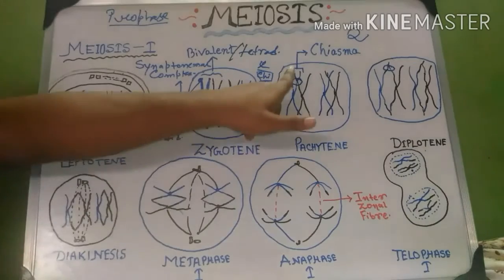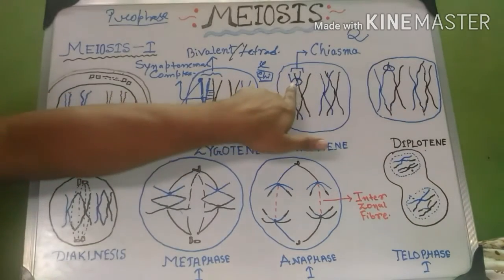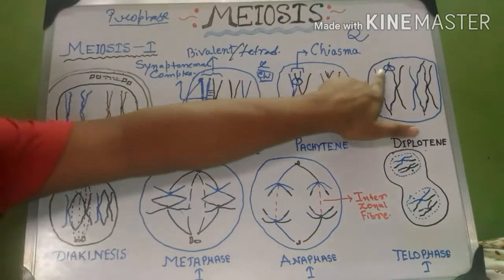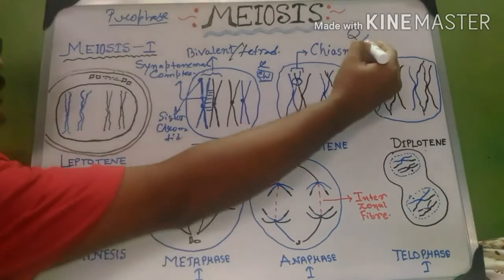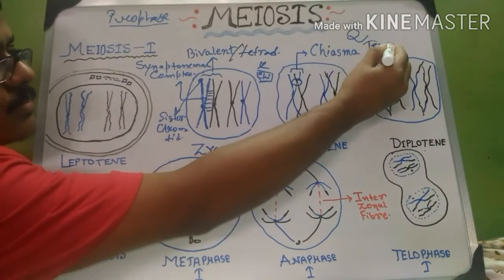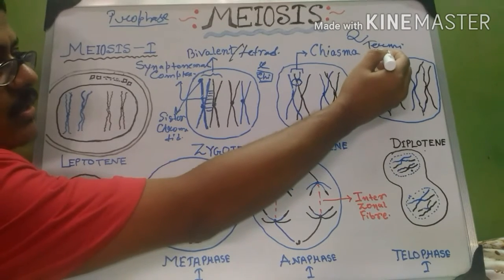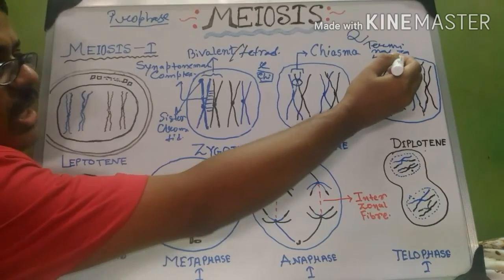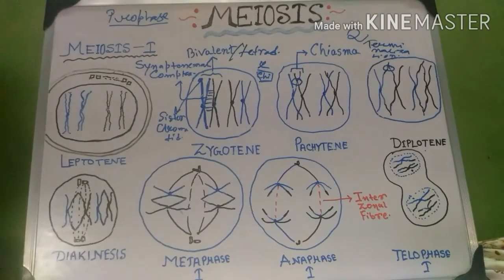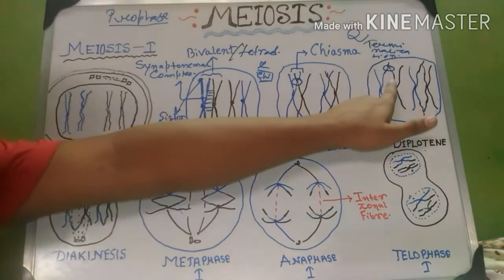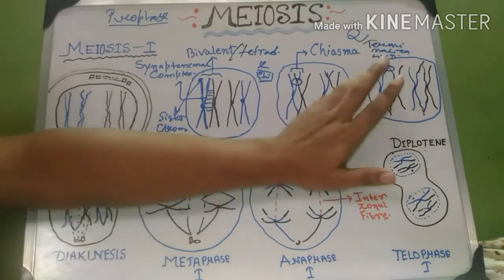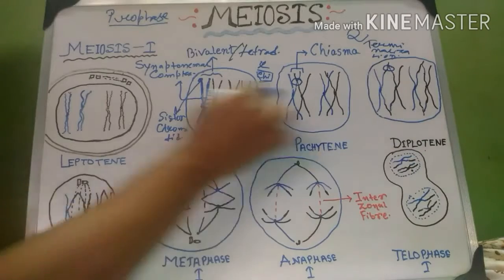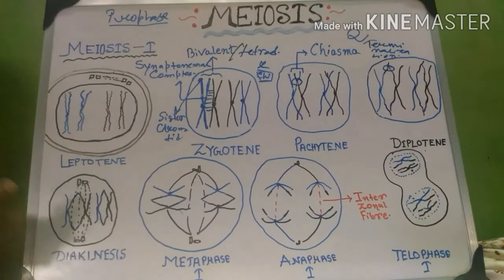So the change of position of the connecting point of the non-sister chromatids, or chiasma, is known as terminalization. It occurs in the diplotene phase. All others remain the same. After completion of diplotene, the nucleus enters into diakinesis.